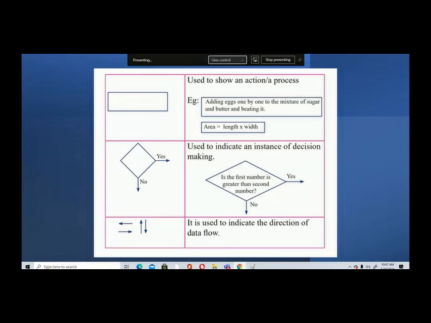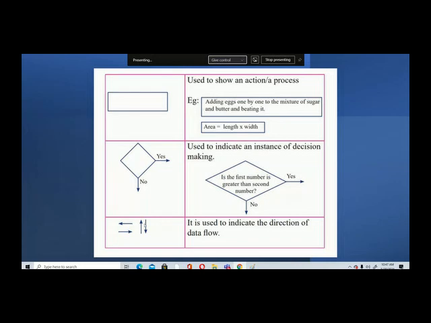For example, if there's a decision making point in your program, where to go from this point. If this condition is true, you have to display something, and if this condition is not true, you have to display some other thing. When we are doing examples, you will understand, then you will need to use this rhombus.